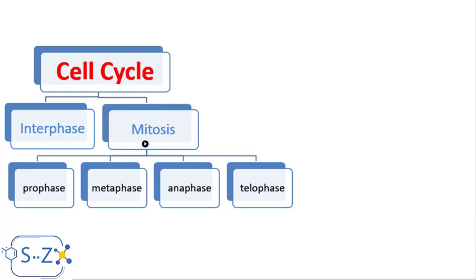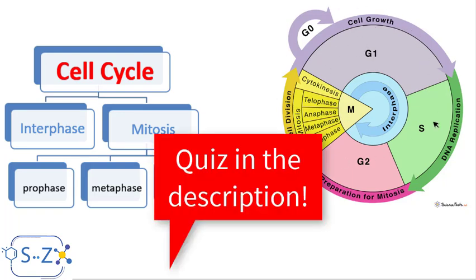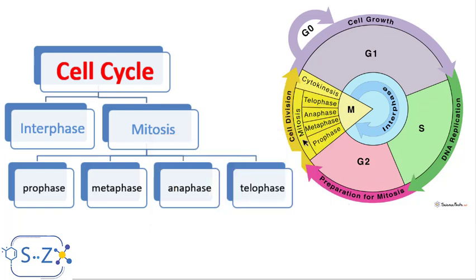Mitosis is divided into four phases. The first phase is called prophase, the second one is metaphase, then anaphase and telophase. Of course, we're going to get to know each phase alone later on in this video. And if we want to represent the cell cycle, we can represent it like this. As we know, the word cycle means that it repeats itself. So it starts, if we want to say, by interphase, most of the cell life is interphase, and then there is the cell division, or what we call mitosis.